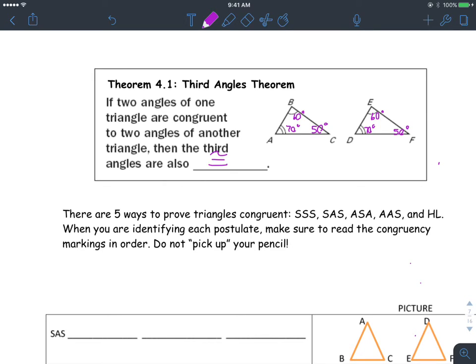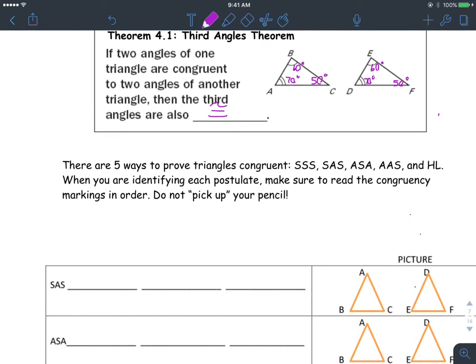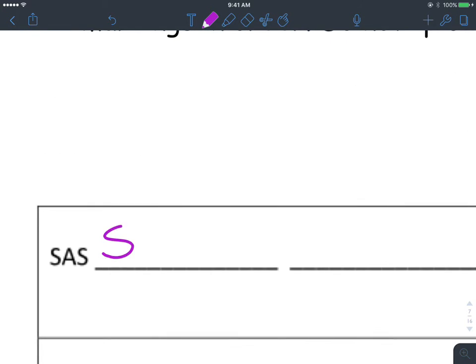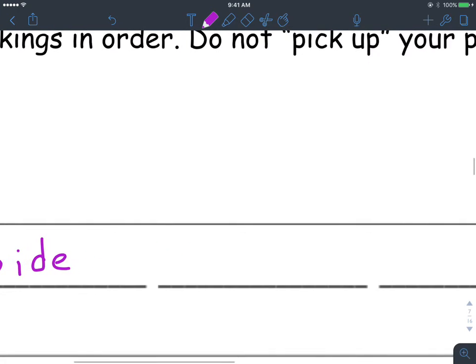Okay, there are 5 ways to prove triangles congruent with all these weird symbols here. So we're going to talk about what they mean: SSS, SAS, ASA, AAS, and then this one here, it's HL right here. So I'll talk about how to identify those and how to mark them. So let's get into it here. So whenever it says SAS, that means side, and then angle, and then another side.